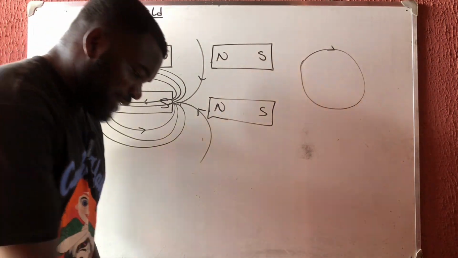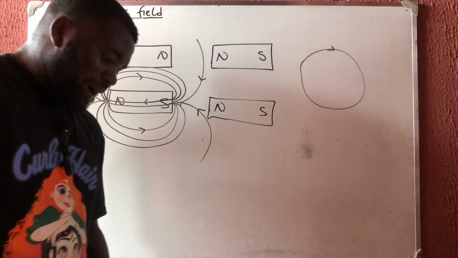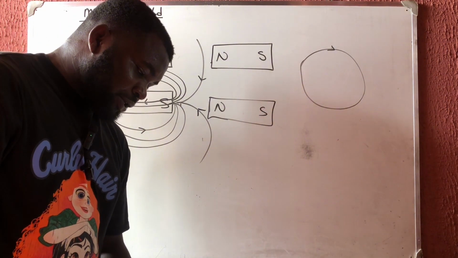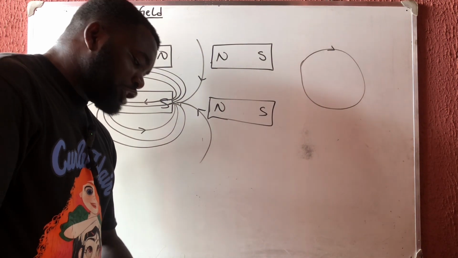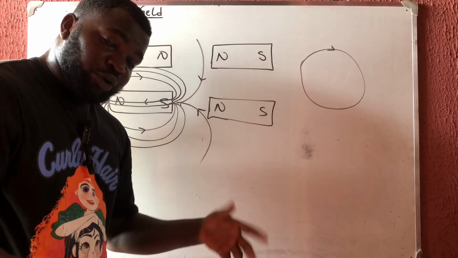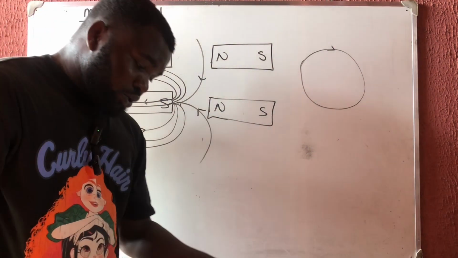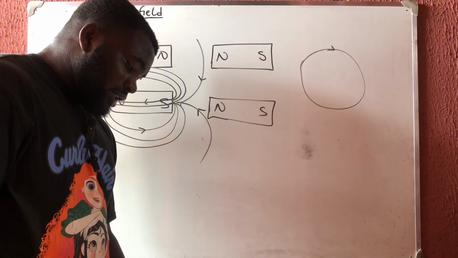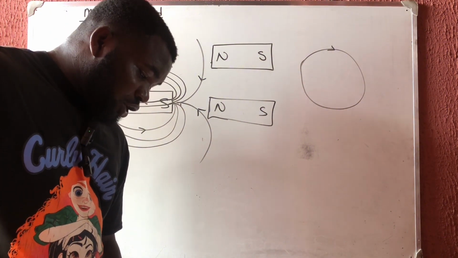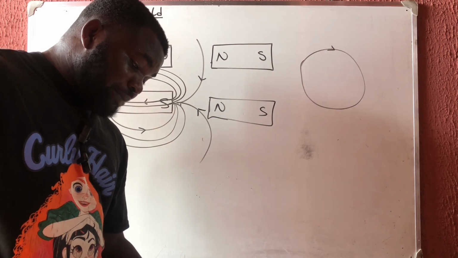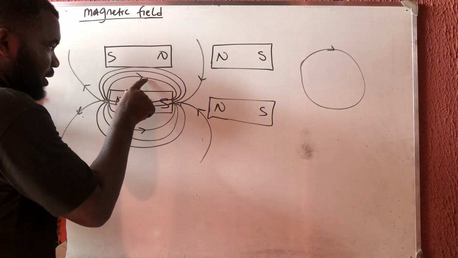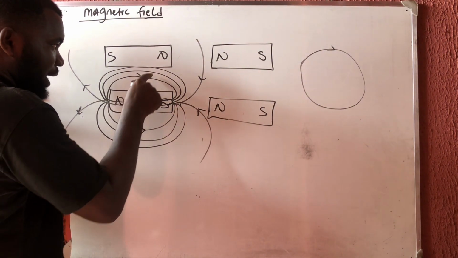Some properties of a magnetic field you should know: number one, the line moves away from the north pole and enters into the south pole. That is for outside. But for inside, like I said, it moves from the south to the north. The next thing you need to know is that the closer the magnetic field lines, the stronger the strength. The strength of the magnet from here to here is stronger than from here to here.